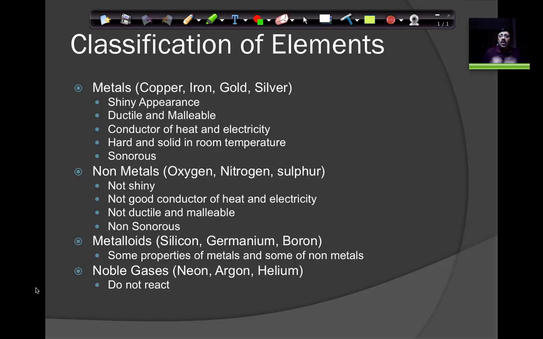Of course, gold is typically used not only because it is shiny, but gold is also generally inert, so we'll see what that means later on. But it is because of this property that a lot of people like metals. They look very nice and attractive because of the shiny appearance.